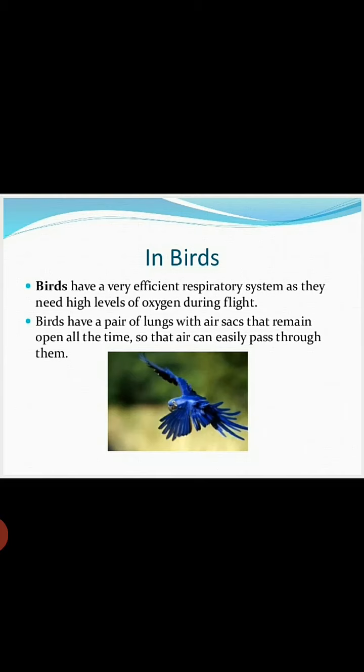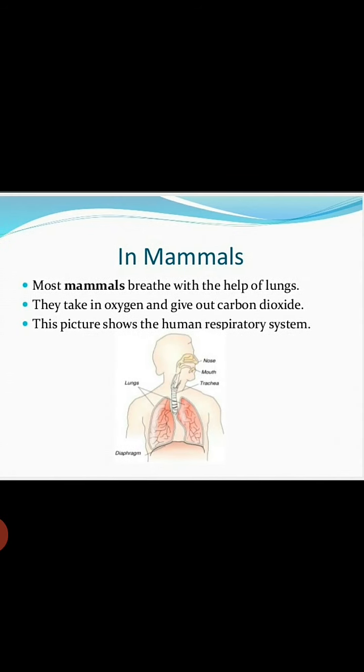Birds have a very efficient respiratory system as they need a high level of oxygen during flight. Birds have a pair of lungs with air sacs that remain open all the time so that air can easily pass through them. In mammals, most mammals breathe with the help of lungs. They take in oxygen and give out carbon dioxide. This picture shows the human respiratory system, the breathing system. It involves our nose, mouth and lungs.